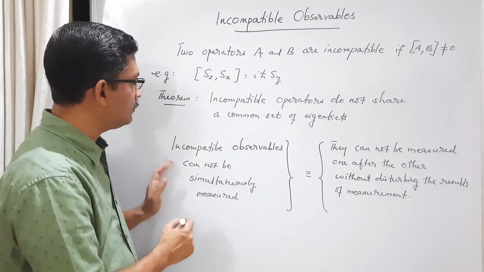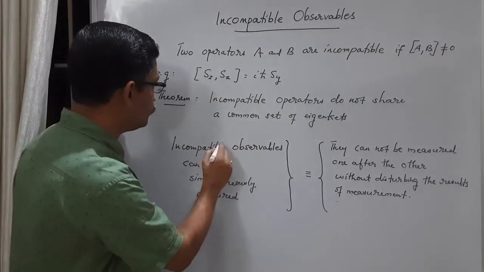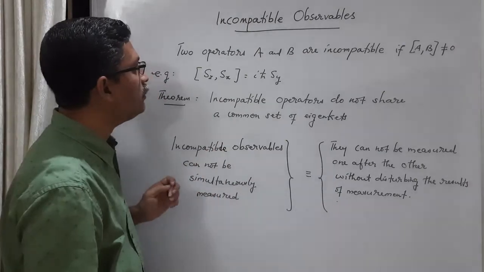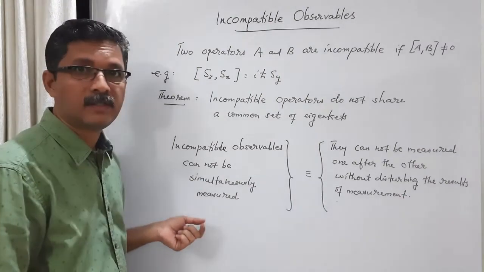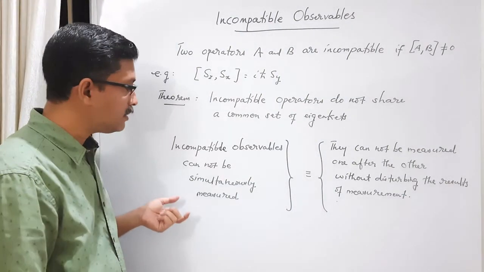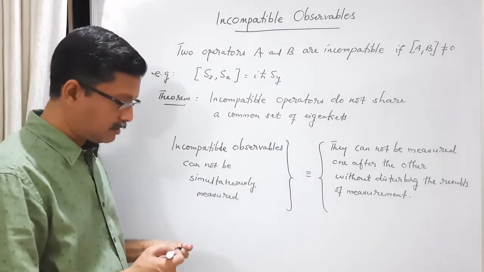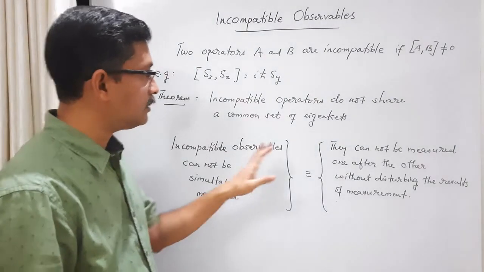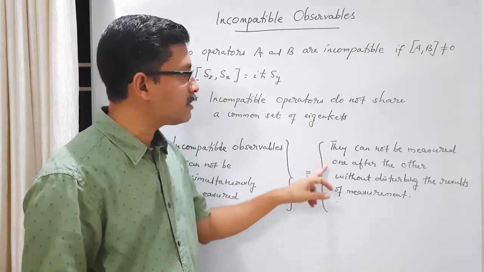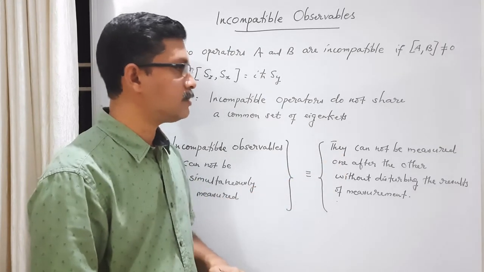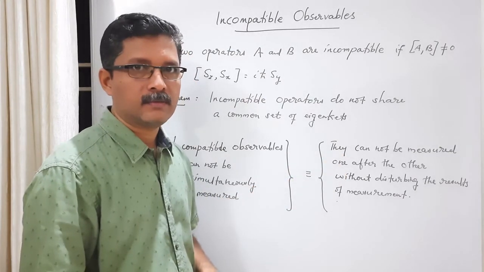We often see a statement that two incompatible observables cannot be simultaneously measured or cannot be simultaneously specified. What does it mean? That statement means just this. They cannot be measured one after the other without disturbing the results of measurement.